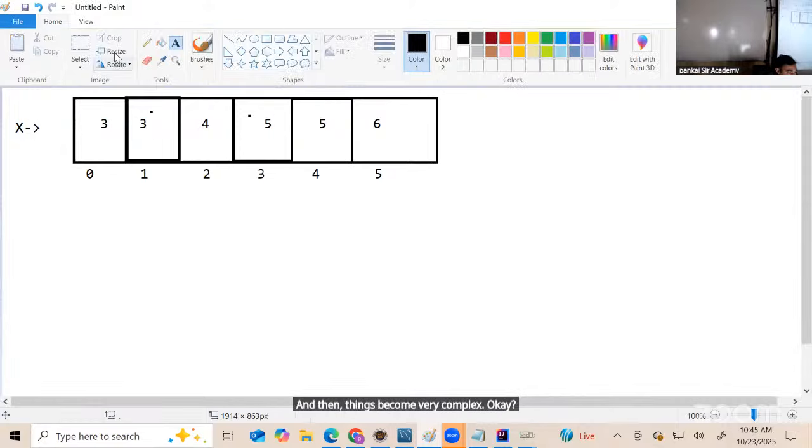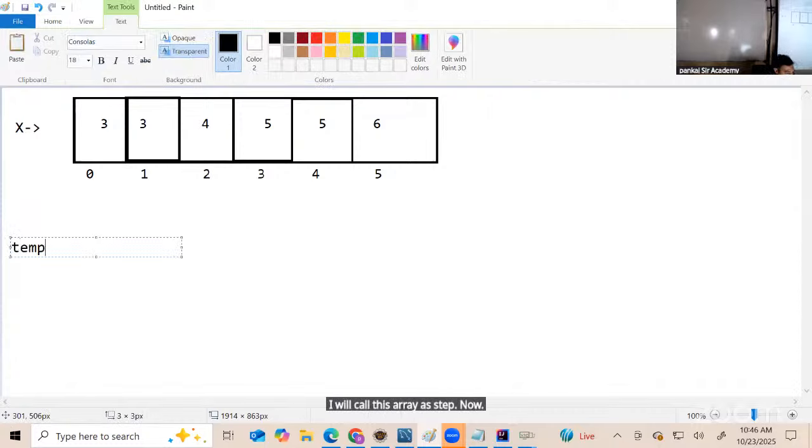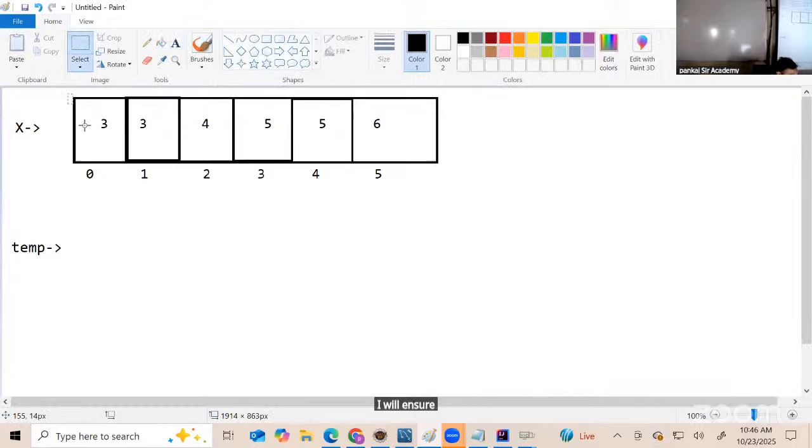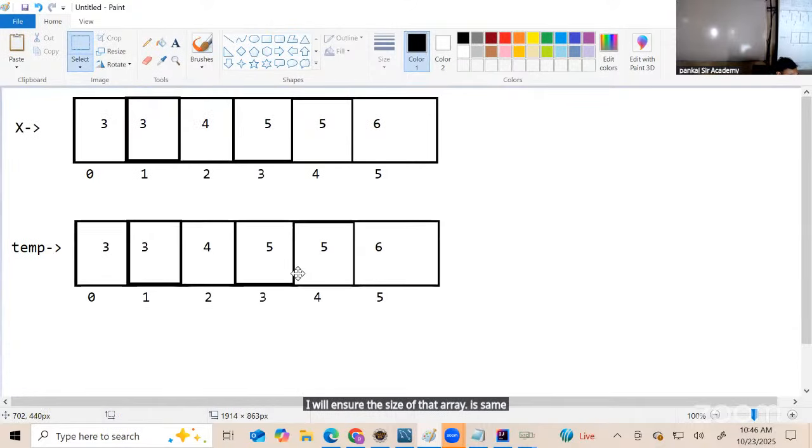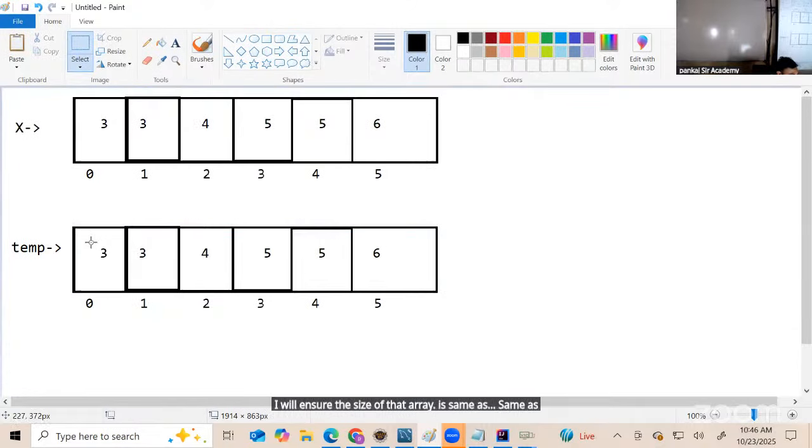Okay? So, how do I remove duplicate elements? So to remove the duplicate elements, the first step that I will take is create another array which is the same size of X. I will call this array as temp. Now this array temp that I'm creating, I will ensure the size of that array is the same as X. Can you check the size?